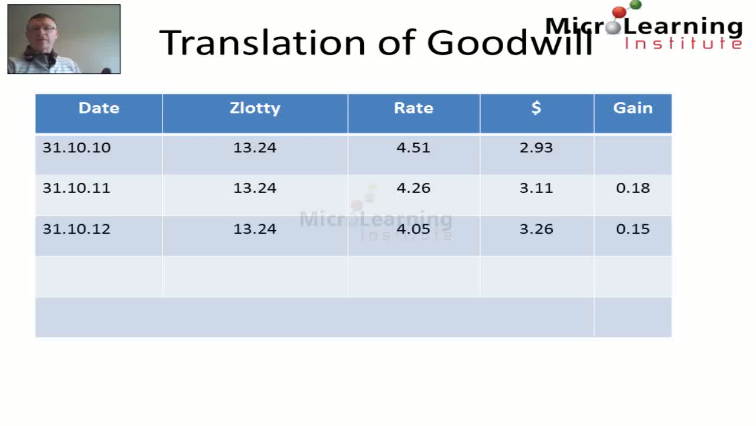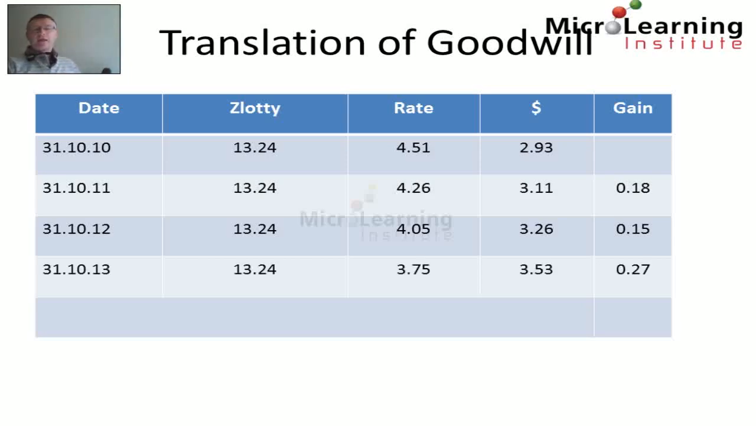Again, on the 30th of October 2012, the goodwill is still the same, 13.24 million zlotys. However, the exchange rate again has changed to 4.05 units, and in dollars we now have $3.26 million in goodwill translated from zlotys. And again, the incremental gain in that year is 0.15.